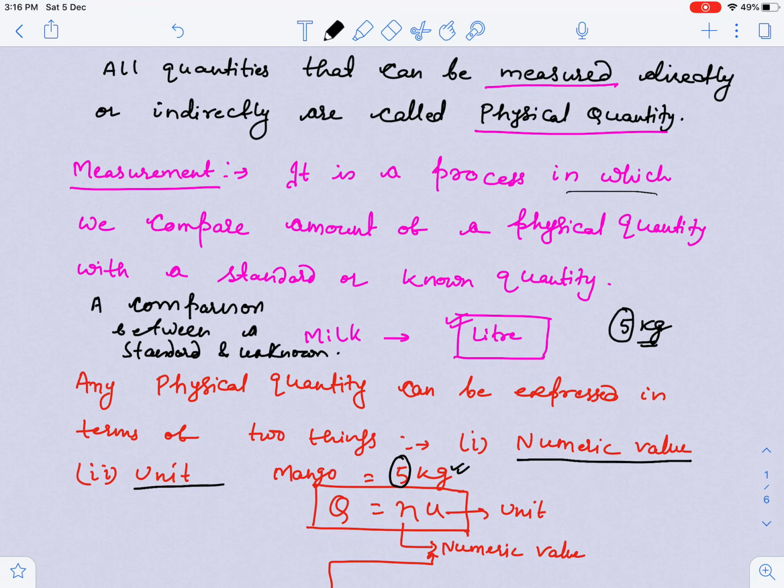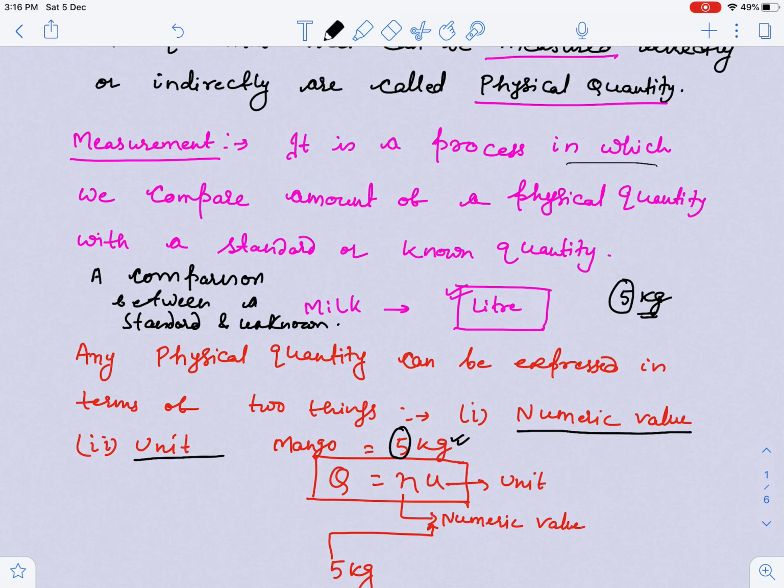So any quantity is written as numeric value n into unit u, and later you will see that this nu product remains constant. That means n1u1 is equal to n2u2. With the help of this simple formula, guys, you can solve some questions of JEE Mains also. I will show you how you can proceed with JEE Mains questions using this formula. n1u1 is equal to n2u2. Later it will help you convert one unit to another unit.